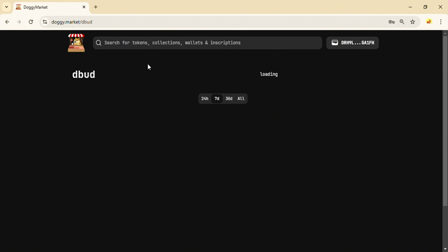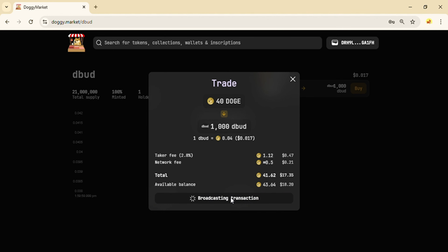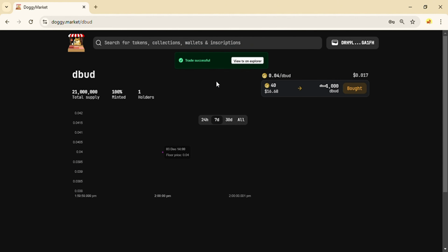In this section, you'll see the token's unit price in the top left corner, its equivalent in dollars in the top right corner, and in the bottom left corner, the total number of tokens you're buying along with their total value. To purchase, click the Buy button and then the Confirm button. Don't forget to wait for network confirmation for the tokens to appear in your wallet.